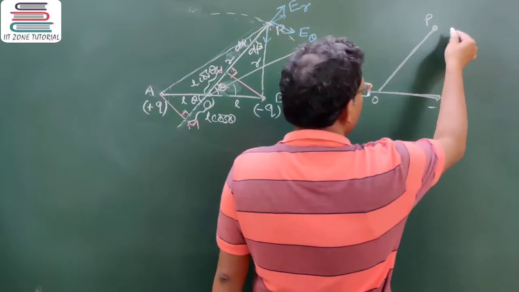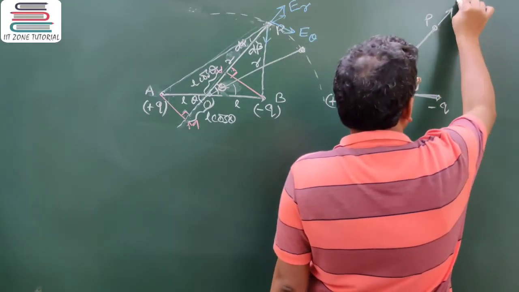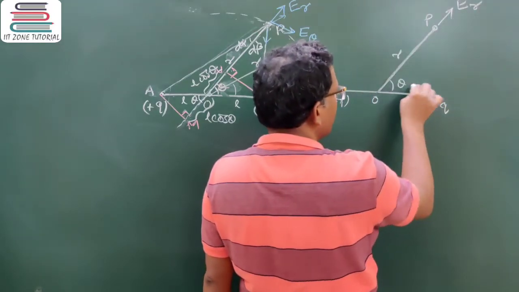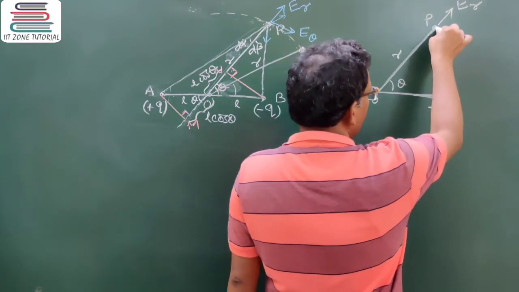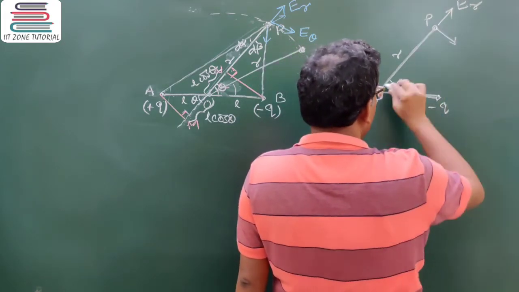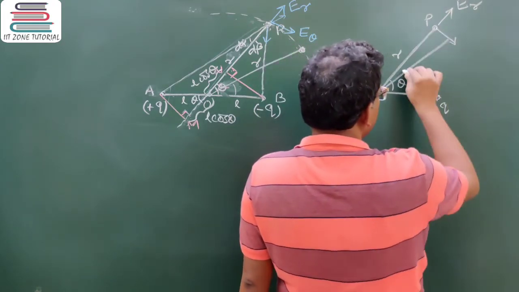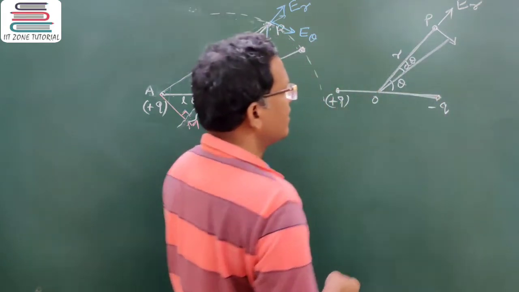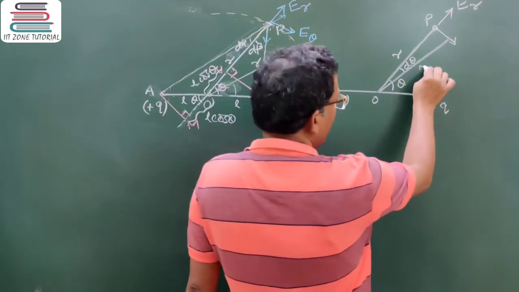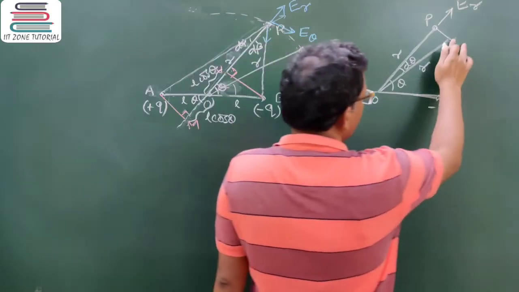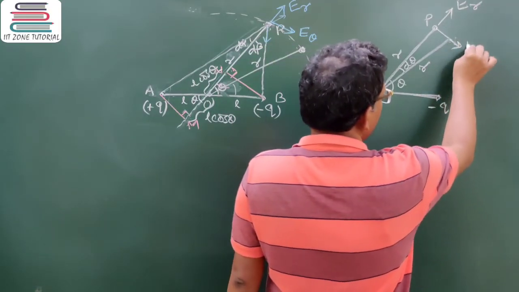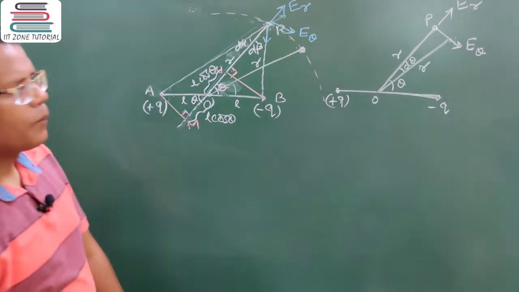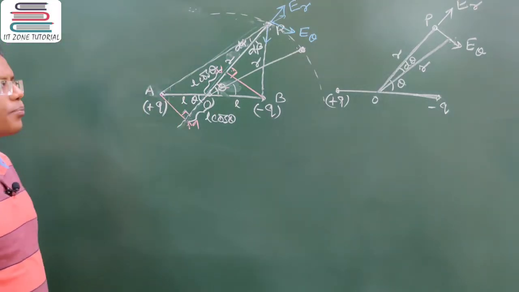If this is P, so one electric field as a function of R variable where theta is constant, and another one will be this way, and this time it will be the change in theta and R is constant, so this one will be represented by E of theta. Clear?